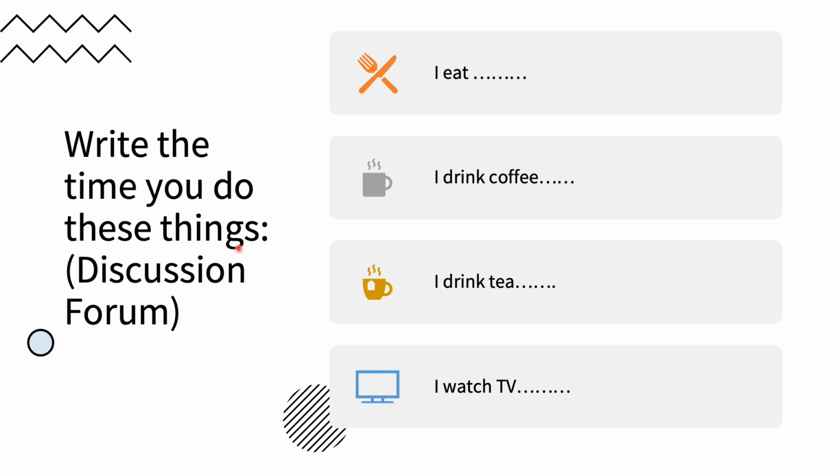Okay, so here, write the time you do these things. According to you, give me a complete sentence because I'm going to ask about this in the discussion forum. Okay, so in the discussion forum for Unit 3, we are going to write, I eat, for example, in the morning, in the afternoon, or in the evening. I drink coffee. When do you like to drink your coffee? I drink tea and I watch TV. Okay?